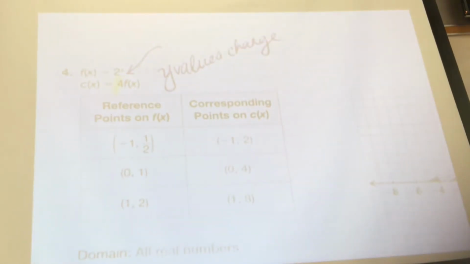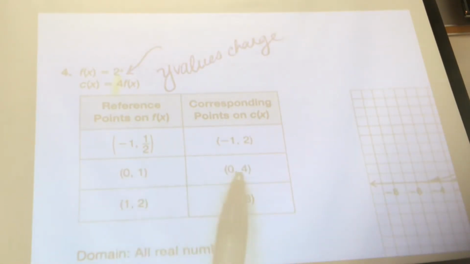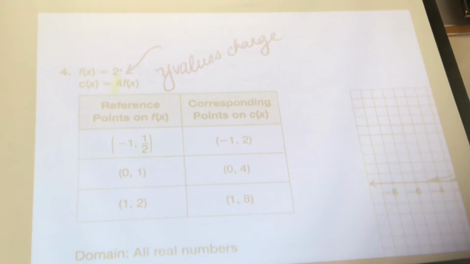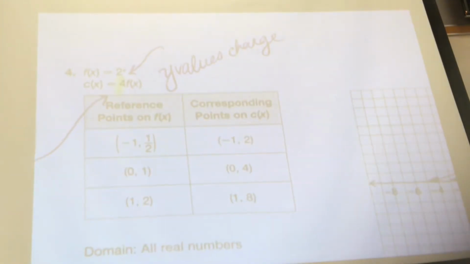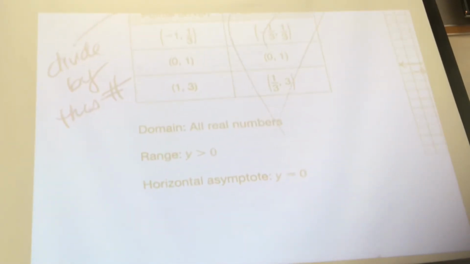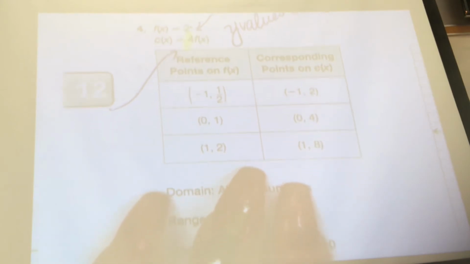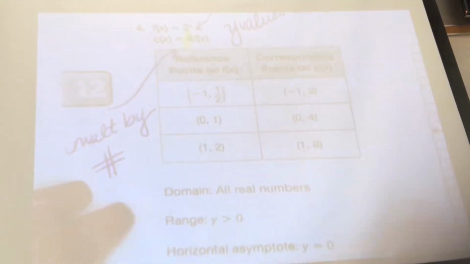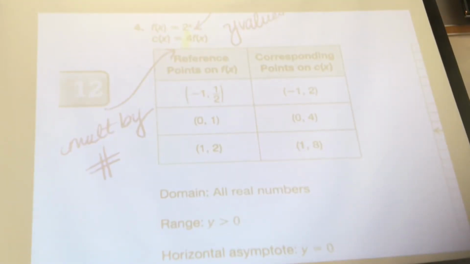How did they change? How do you get from 1/2 to 2, 1 to 4, 2 to 8? You multiply by this number. So when it was inside the argument, we divided by the number. Now that it's outside of the argument, you're going to multiply by that number. Go ahead and take a second to check, make sure your domain and range and asymptotes are right.